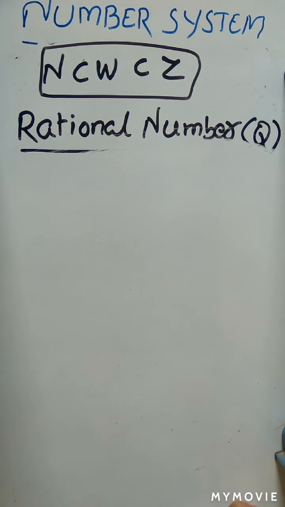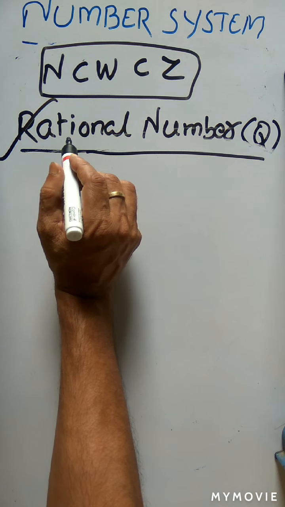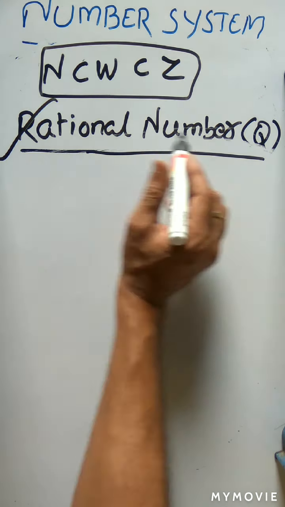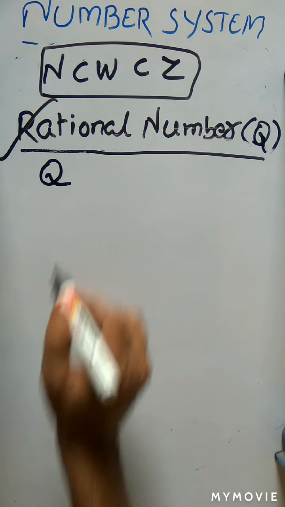So these numbers are called which number? These numbers are called rational numbers. So the set of rational numbers is denoted as Q. The rational number set is denoted as Q.